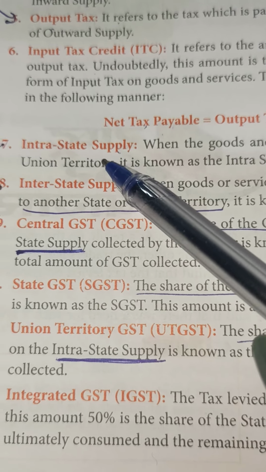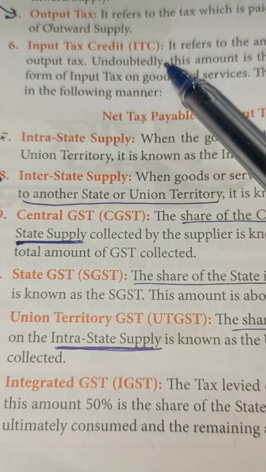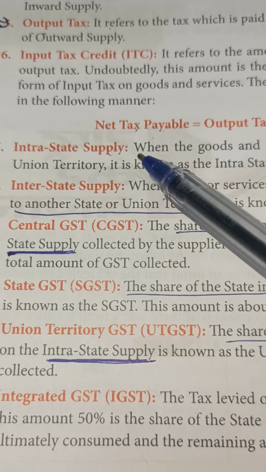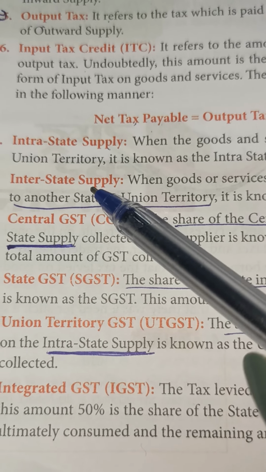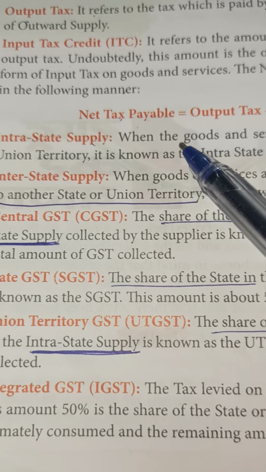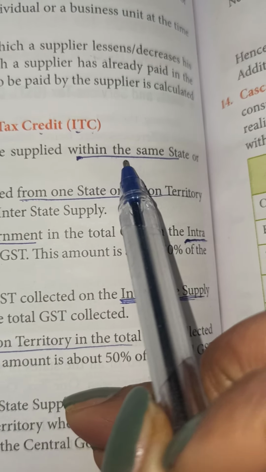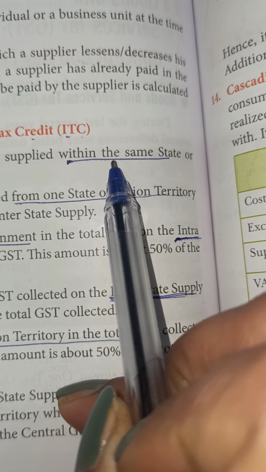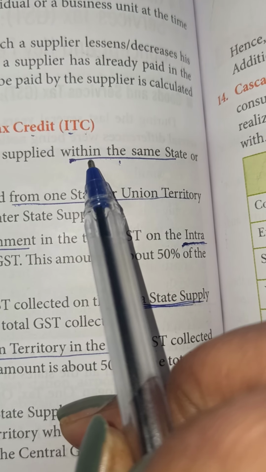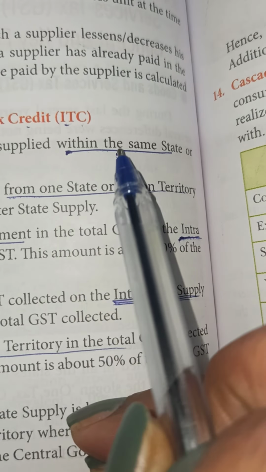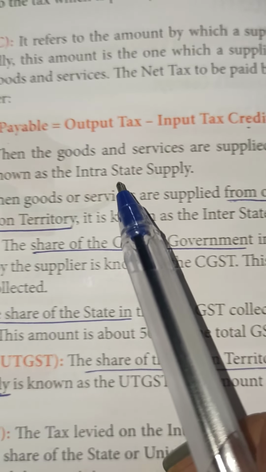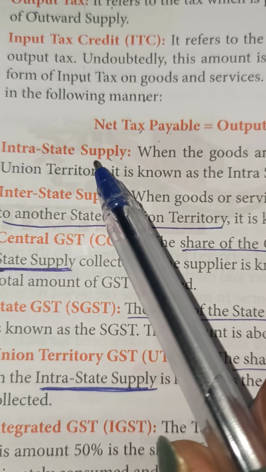Now, intra-state supply. Now we are understanding the supply only. This was the outward supply and inward supply. Now we'll understand the intra-state supply and interstate supply. Intra-state means within the state, when the goods and services are supplied within the same state. Goods are manufactured in Haryana, supplied in Haryana. Goods are manufactured in Rajasthan, supplied in Rajasthan. That means goods may be in different districts, different cities, but in the same state. That is intra-state supply.